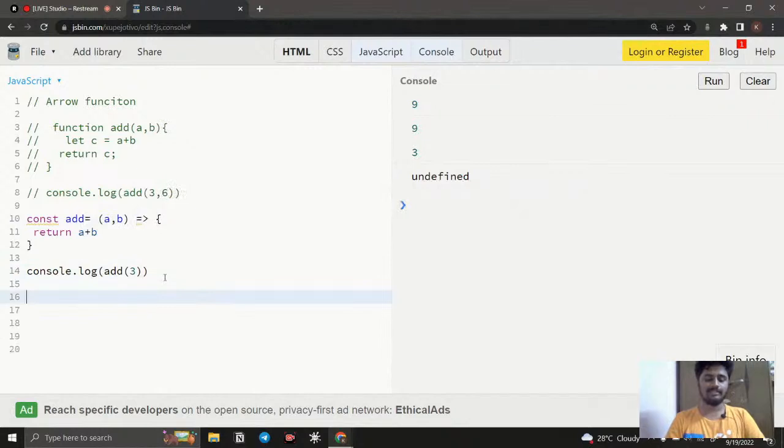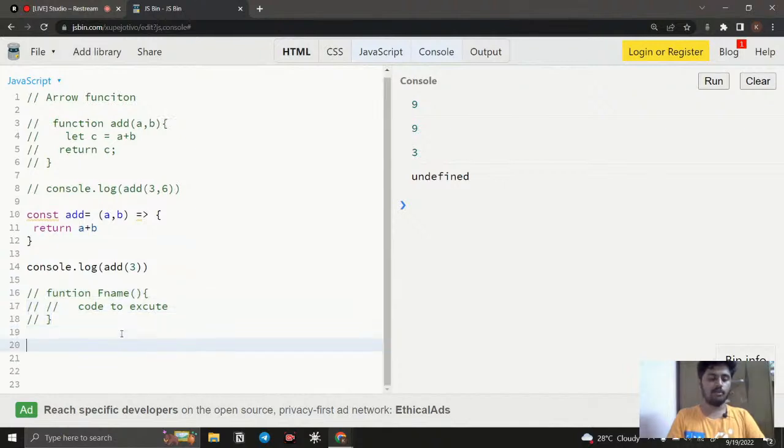So simply I can say this is going to be the function, and this is going to be the function name, and this is going to be the code to execute. So previously, and now if I say this is going to be the arrow function. That's it. Here parameter and code to execute. If it comes to more than a line, then you need to use the old one. That is an important thing to note.